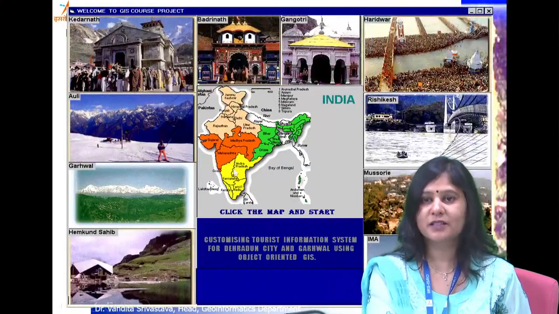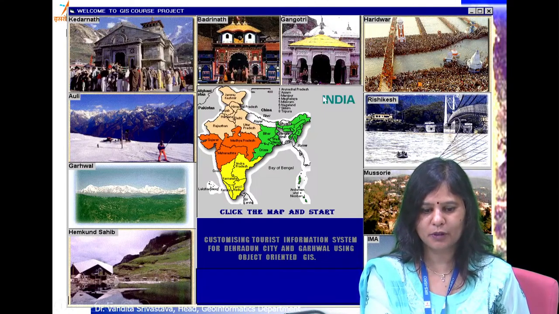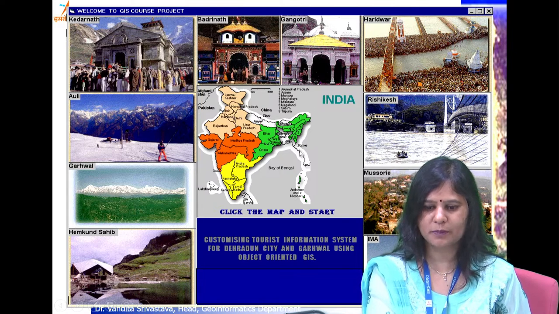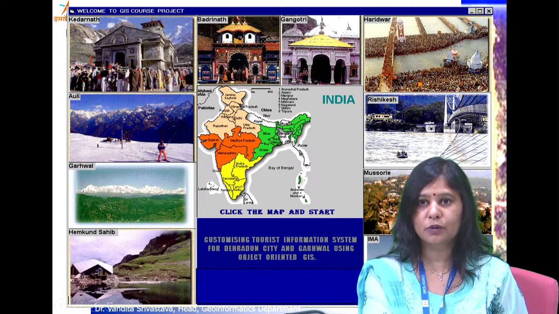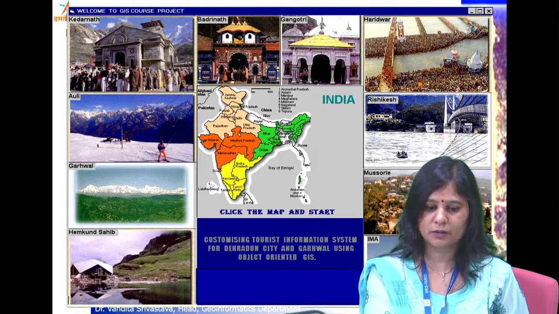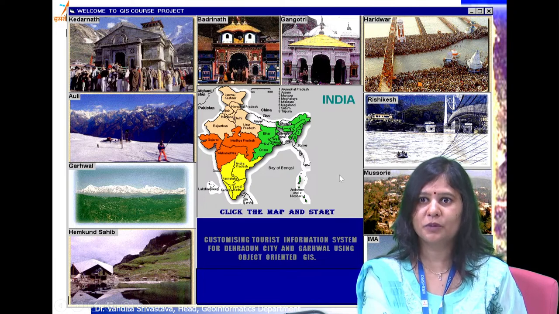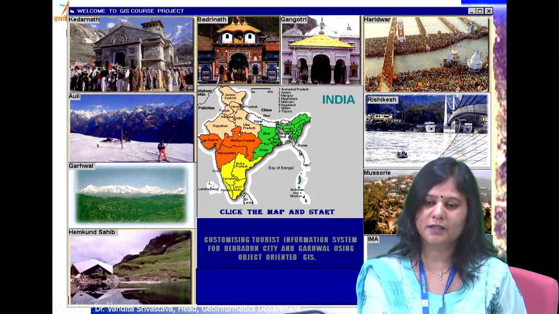Then you can develop various information systems and disseminate them over the web. This is an example of the tourist information system that we had prepared way back in 98. That was the age when the internet had just been introduced, and we developed this tourist information system as an independent package as well as a package distributed over the web. In the same way you can have a health information system, city information system, amenities information.